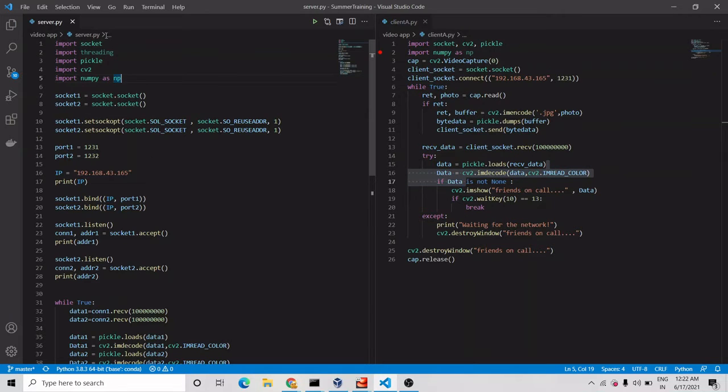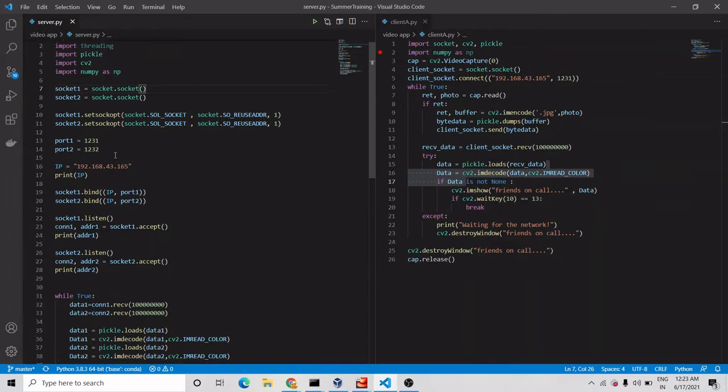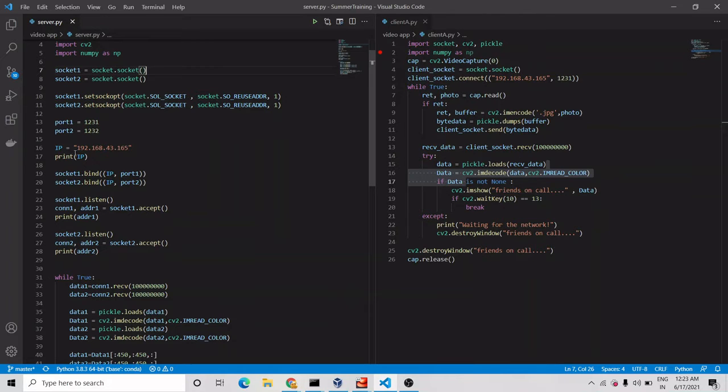First, this is my server program, this is my client A program, and in another window the client B program is also there. Let me first explain what we have done in the server program. In the server program we have imported socket, threading, pickle, cv2 and NumPy. First of all we have created sockets for both client 1 and client 2, and we made that socket reusable. Since we have two clients, we are creating port 1 and port 2 for the two clients, and this is the IP of the server.